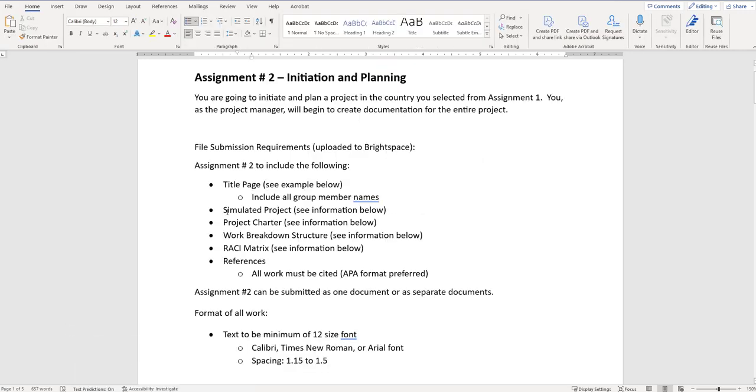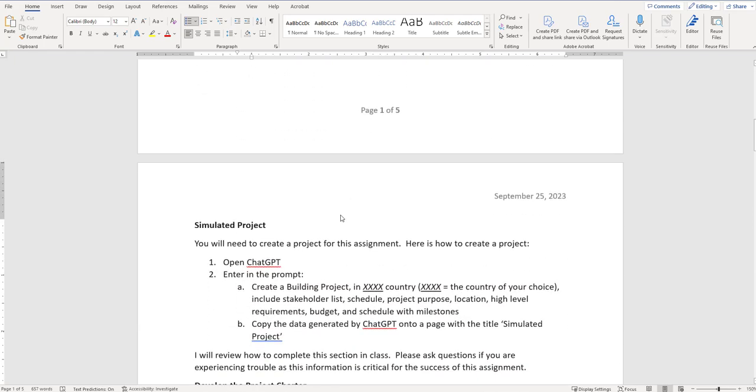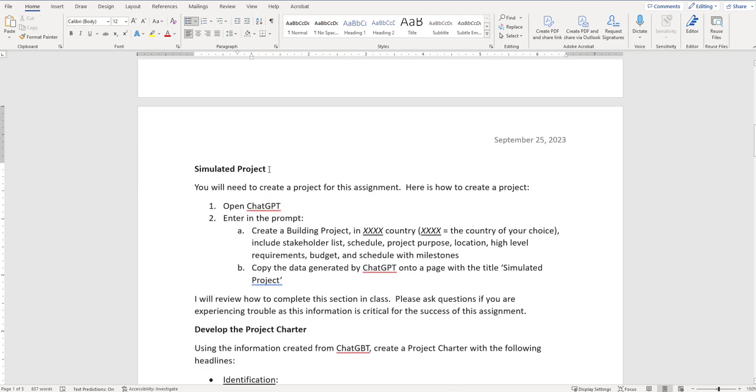So if we go to our instructions, once we have our title page, next is the simulated project. All right, so the simulated project, it says see information below. This is our simulated project. So you will need to create a project for this assignment. Here is how to create a project.